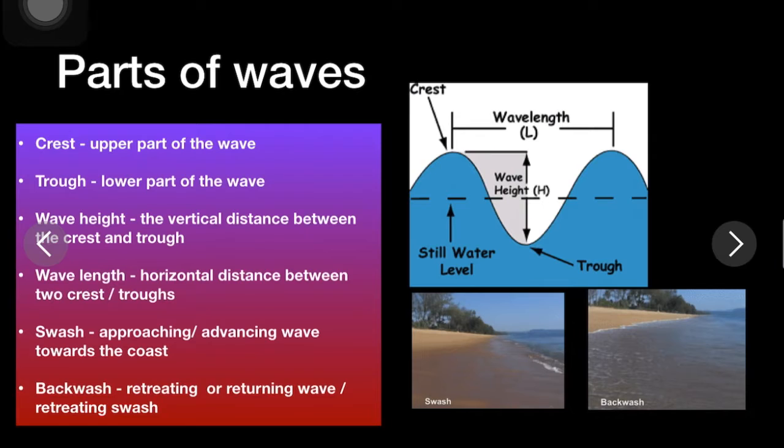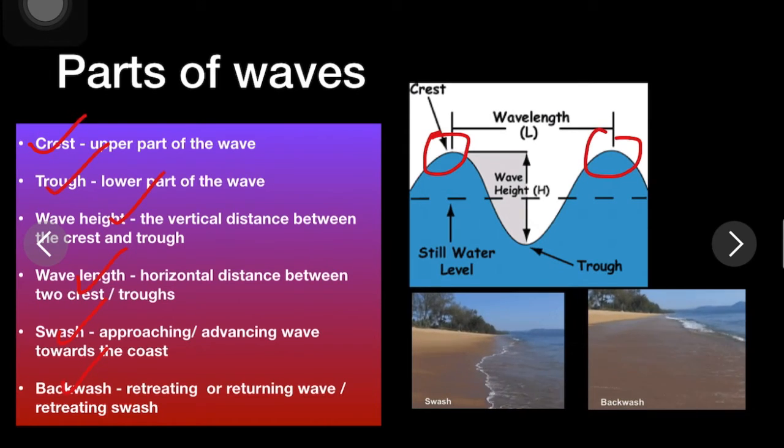Let's understand the different parts of waves. Waves have different parts: crest, trough, wave height, wavelength, swash, and backwash. The upper part of the wave is known as the crest.